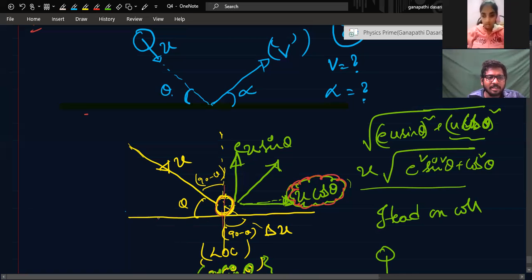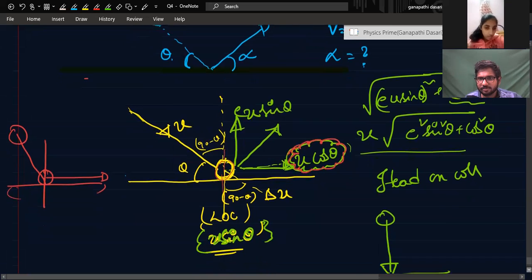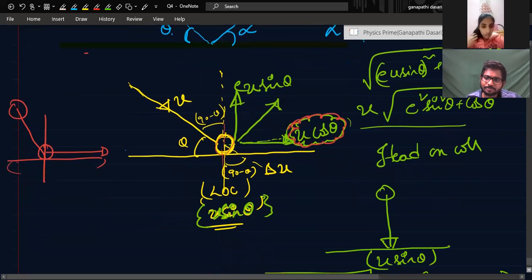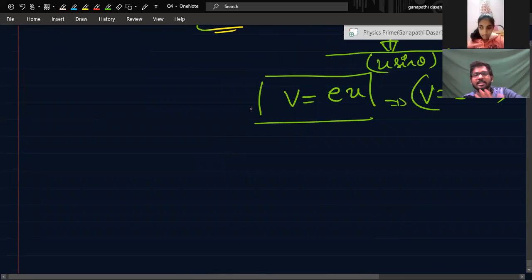Yes, sir. The ball will go like this. Perfectly elastic collision, if it strikes like this, the ball will go like this. Okay. Understood, sir. Along the line of collision, the velocities will be same, right? Here, this wall also 0, ball also 0. Are you feeling comfortable here? Yes, sir. Comfortable with these concepts? They might be a little bit tricky, but I hope you are finding it clear.